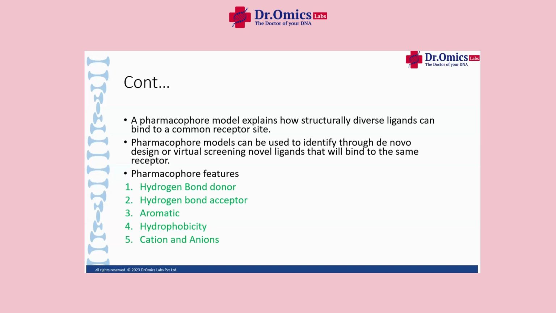Now here I told you it is the arrangement of features. Now what are these features? One compound is composed of many features. What are those features we have to work on? We have to look for the hydrogen bond donor, hydrogen bond acceptor, whether aromaticity is there or not, hydrophobicity, or whether it is positively or negatively charged, that is cations or anions, in which category the compound is falling. These are the pharmacophore features. Only these are the features we have to consider while modeling the pharmacophore.